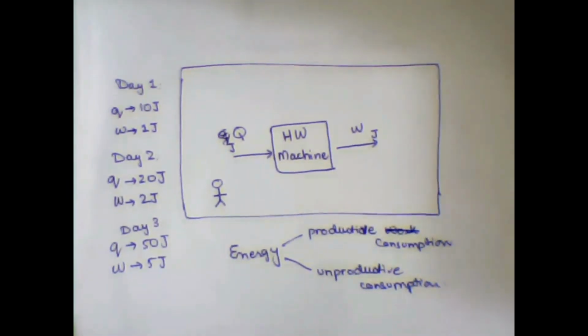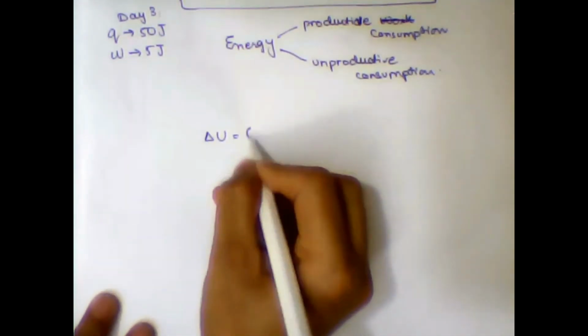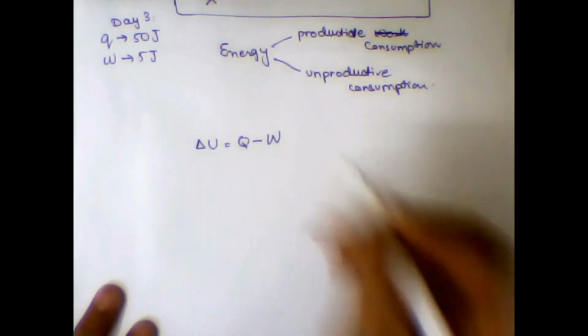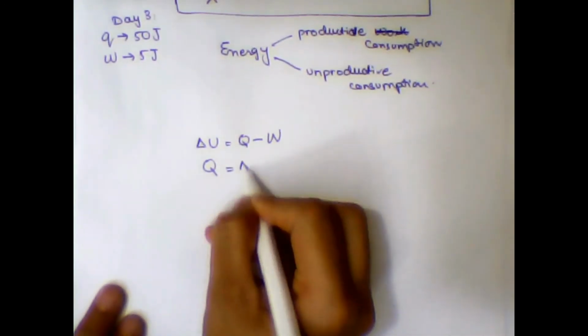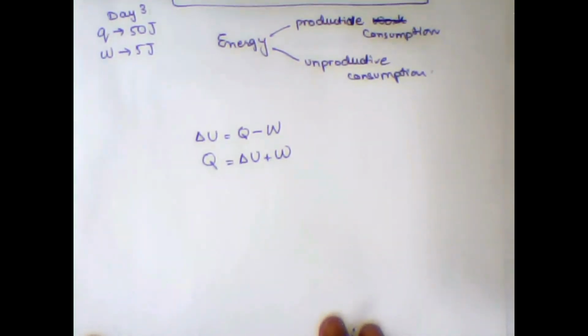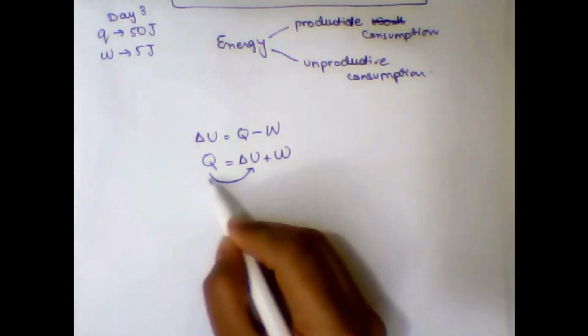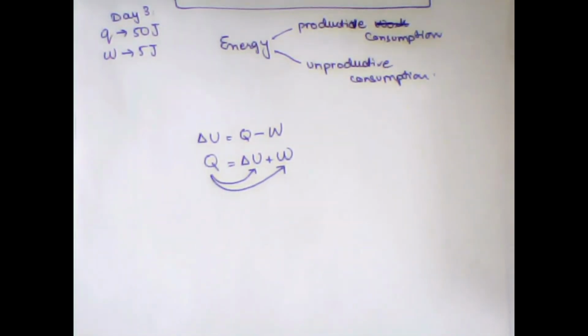Okay, now look at the first law of thermodynamics. The first law of thermodynamics says internal energy change equals Q, since in this case work is done by the machine, so we use negative W, and if I tweak the equation in this way, here you can notice that heat energy is converted into internal energy, and this heat energy is also converted into work, or you can say work energy.